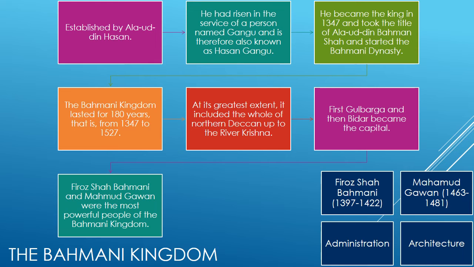The Bahmani kingdom lasted for 180 years, from 1347 to 1527. At its greatest extent, it included the whole of the northern Deccan up to the river Krishna. First Gulbarga and then Bidar became the capital. Firoz Shah Bahmani and Mahmud Gawan were the most powerful people of the Bahmani kingdom.